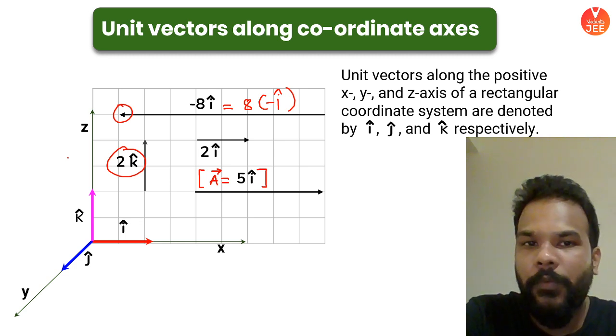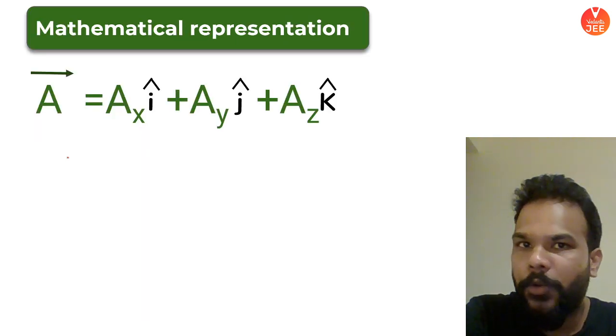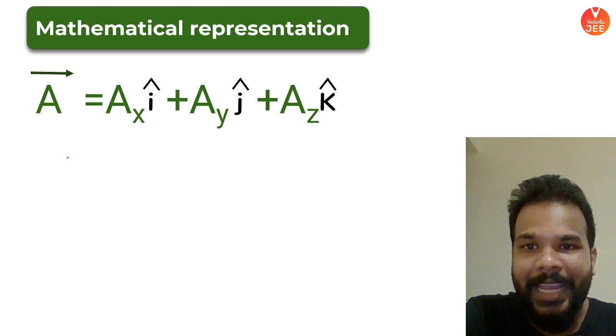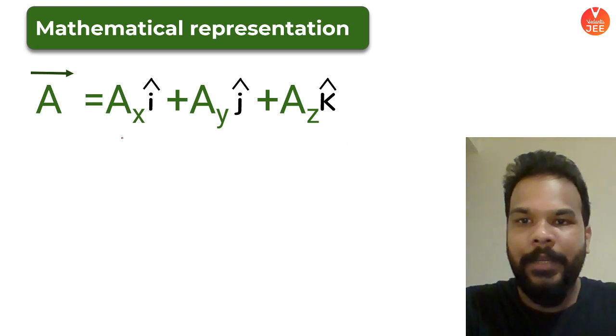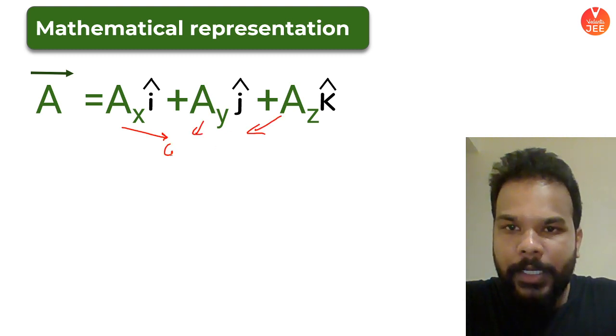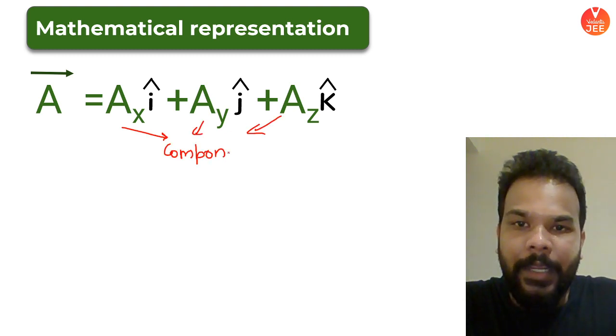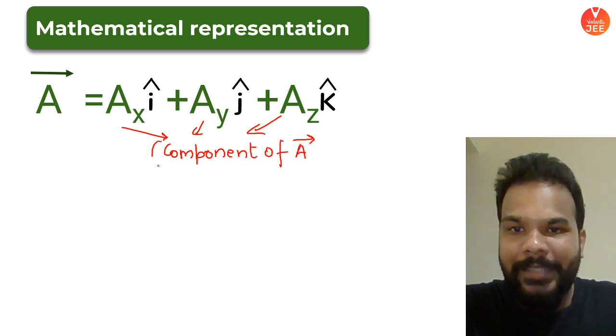So when we try to represent a vector in the most general form possible, this is how we represent it: ax i cap plus ay j cap plus az k cap. What do we understand by ax, ay, az? They are basically the components of vector A along the x, y, and z axis.